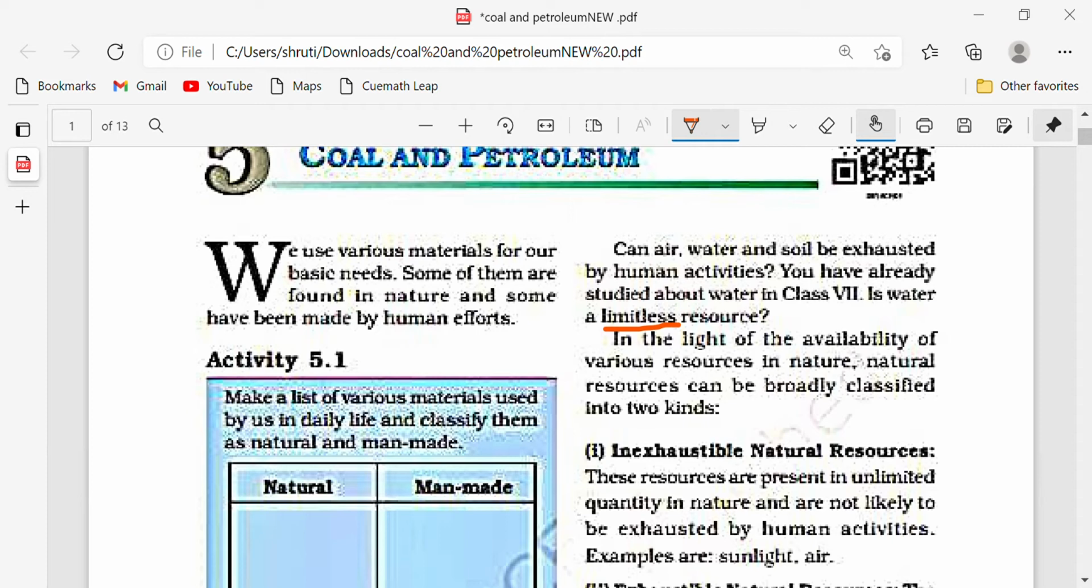But there are a few things like air, water and soil. Soil and water can get exhausted when they are used by human activities. But air is not an exhaustible resource. Air is an inexhaustible resource. You can use any amount of air, but it will be present in the atmosphere every time. In the light of the availability of the various resources in nature, natural resources can be broadly classified into two kinds.